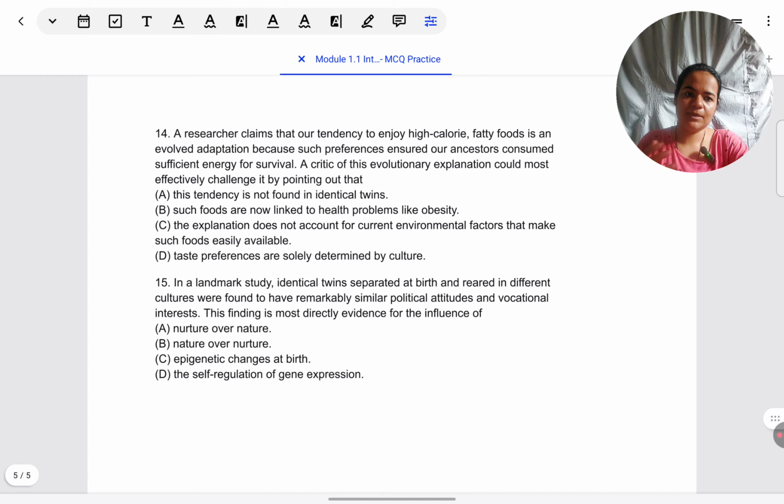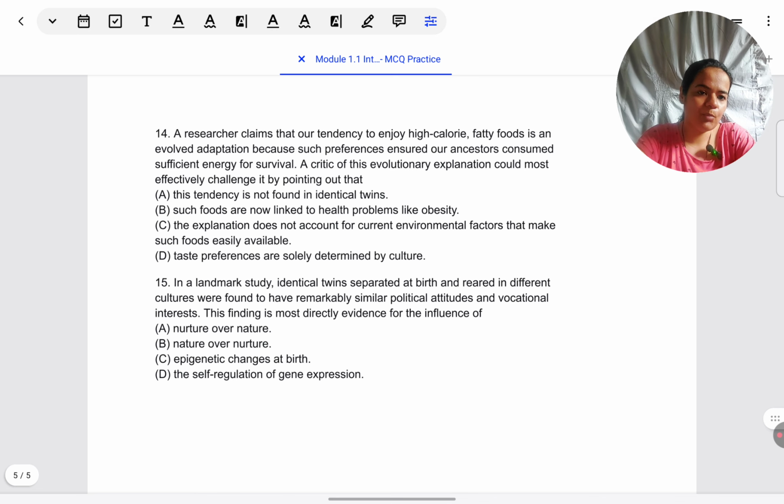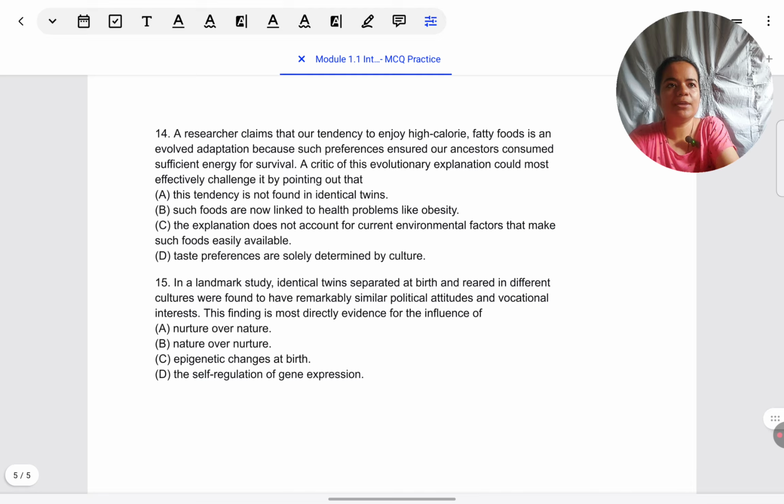Their life was hard. They were living in the forest. There was no guarantee of daily food. So having that high-calorie, fatty food stored in their body would give them calories to burn when they had no food available on those days. That was the advantage they had. Literally, they could survive because of the extra fat in their bodies.